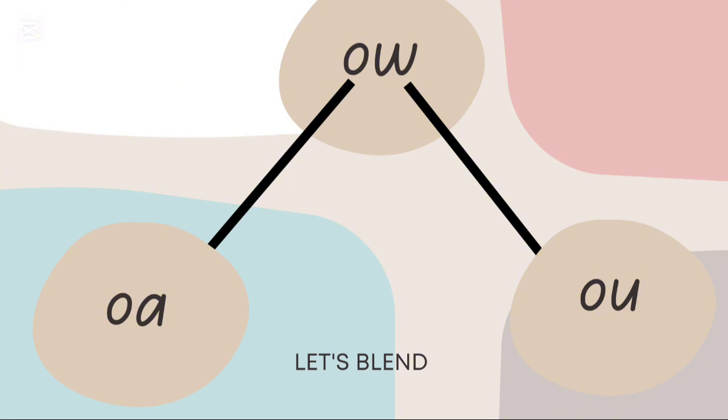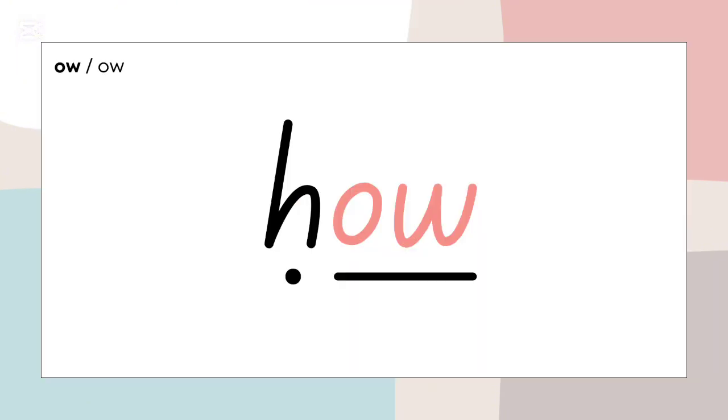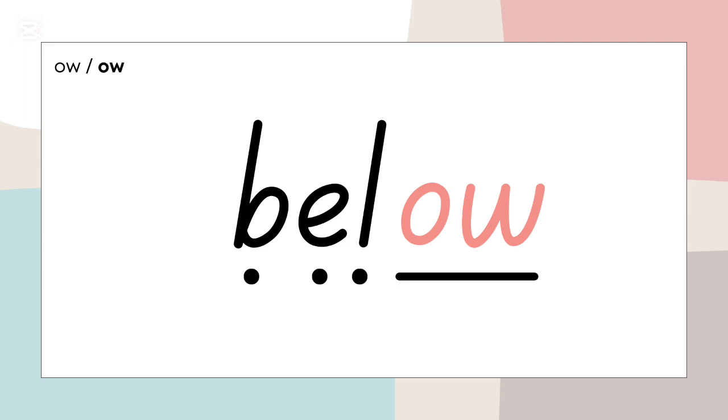Let's blend. Ow! How? So from this word now, O and W is at the end, but says ow. Let's blend again. Ow! How? Next we have b, a low, below. It appears at the end of the word here and says O.